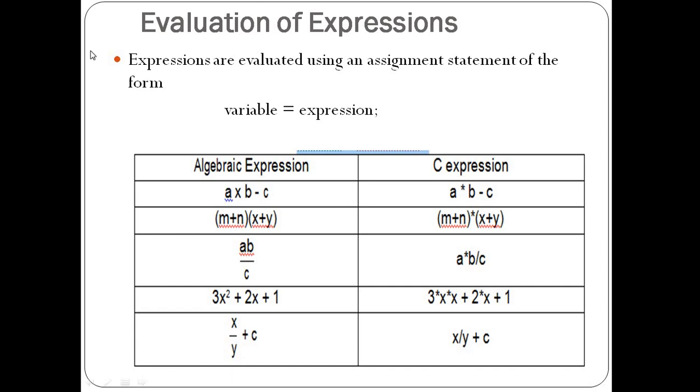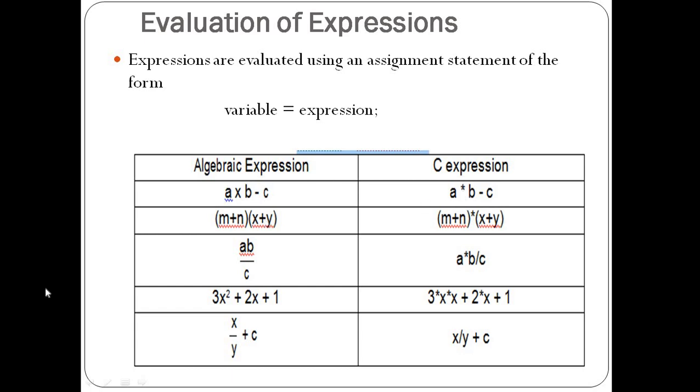Next, evaluation of expressions. Expressions are evaluated using an assignment statement of the form: which basic form is used? We know variable is equal to expression. So how we write algebraic expressions and how we write C expressions, let us see in the table. In algebra we can write, suppose, a into b minus c, but this sign is not allowed in C. Rather than this sign, for multiplication we use the star symbol.